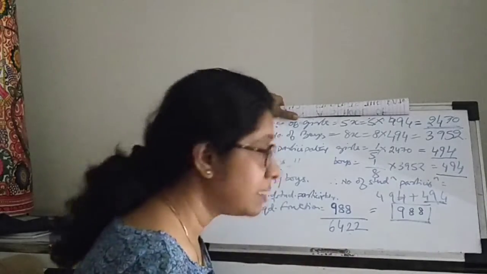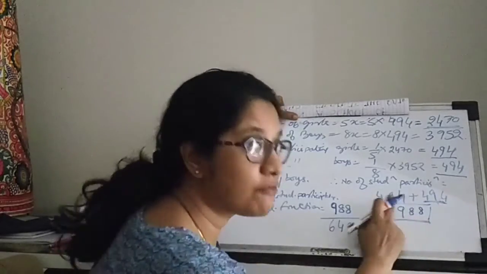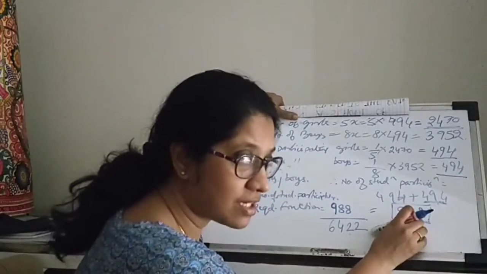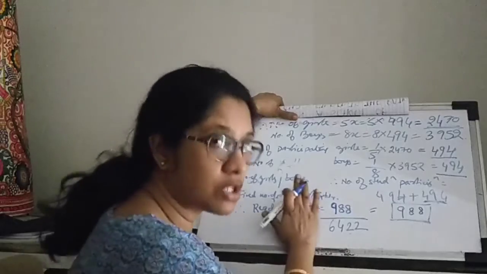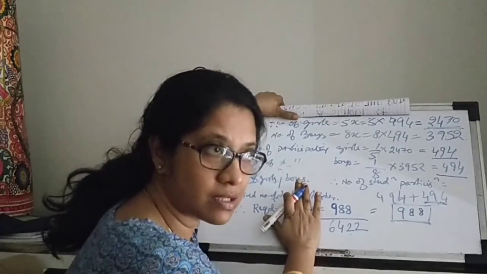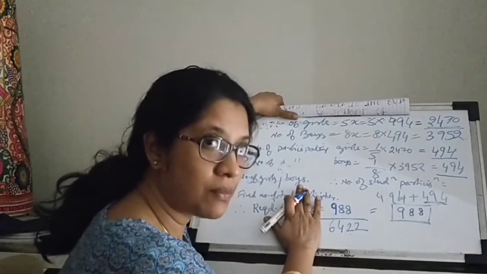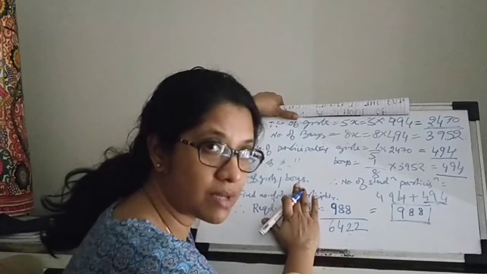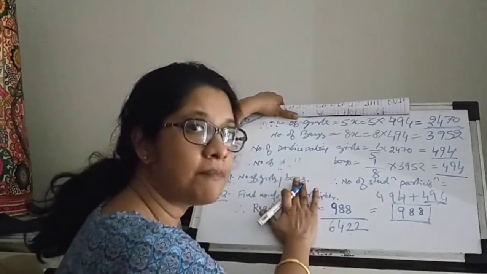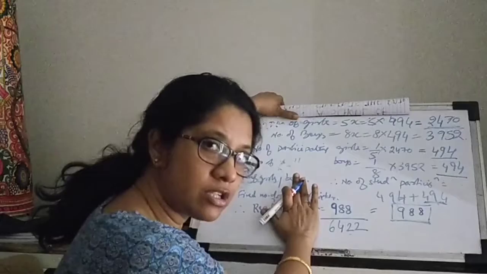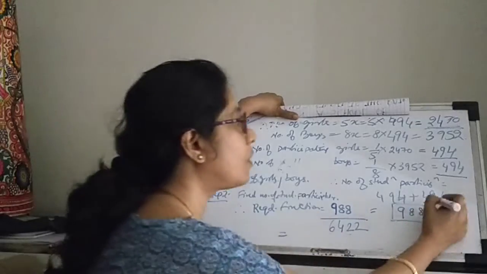Actually, I do not know. This is my guess right now, because for 988 I just added up 494 twice. So I'm just giving it a chance. But you can always find out the highest common factor by the division method. I hope you know that. In case you do not know what the division method is, you can always write your comment and I'll get back to it. I'll explain what the division method is. But the point here is to find out the HCF, highest common factor, so that you can use it to reduce the given fraction into the lowest form. Okay? So I know this is going to be 494.